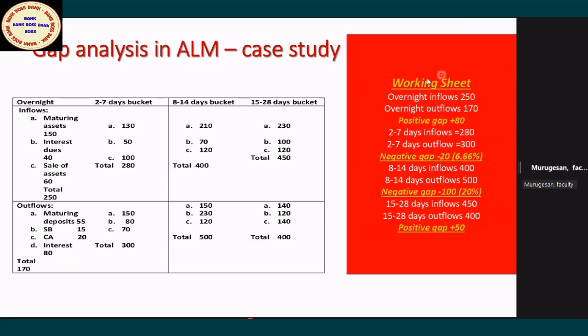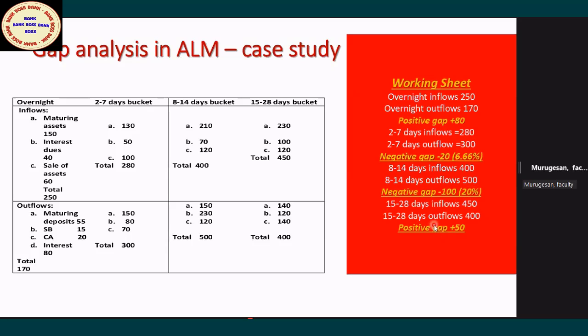Now come to the actual questions. Take the working sheet. First, you have already agreed the positive gap is 80. Second, the negative gap is 20, but percentage-wise 6.6. Very correct. And third is negative: 100 crores negative, which is 20% of 500, so it is beyond the limit.